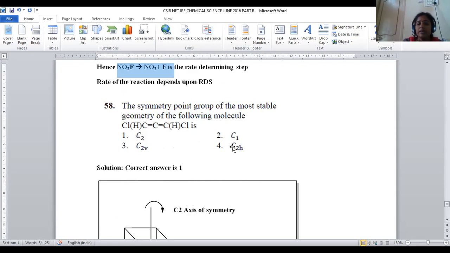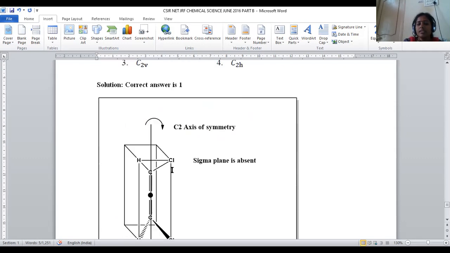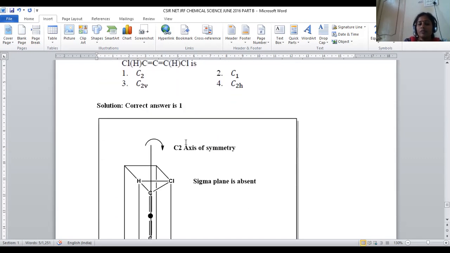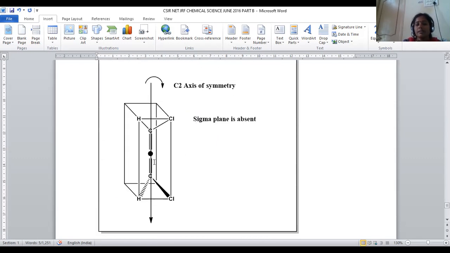It is the point group symmetry. Again, a group theory question. The symmetry point group of the most stable geometry of the following compound. This is the allene system. Cumulative double bonds are present within the system. Here, CHCl double bond C double bond CHCl. So three carbons, cumulative double bonds are there. We have to predict what kind of geometry, and what is the symmetry point group present in this?